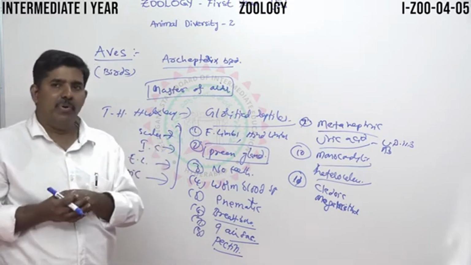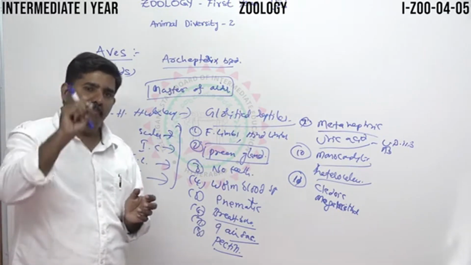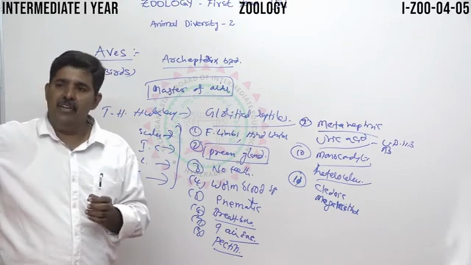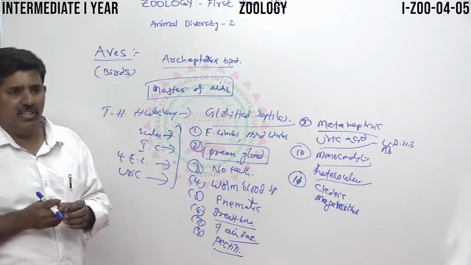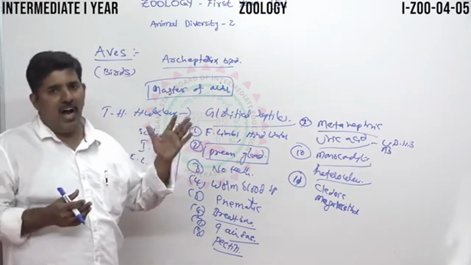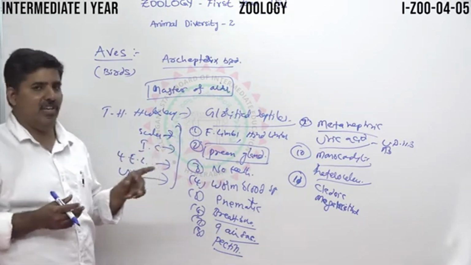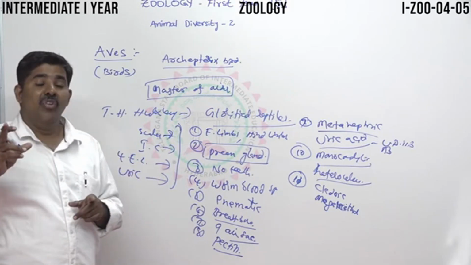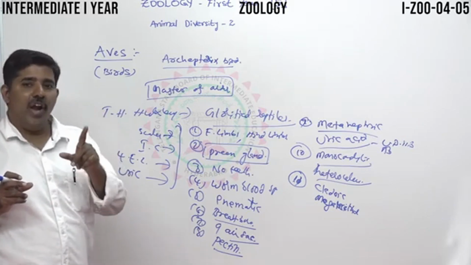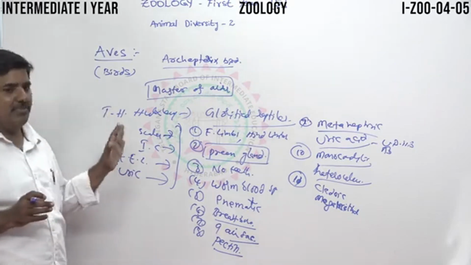What is precocial? Precocial means the baby breaks out of the egg and lives autonomously, that is, independently. So that is called precocial. This is the main distinction between altricial and precocial birds, based on hatching. There is no hatching in flightless birds; hatching occurs only in flying birds. That is very important. So this is about the general characters of birds.